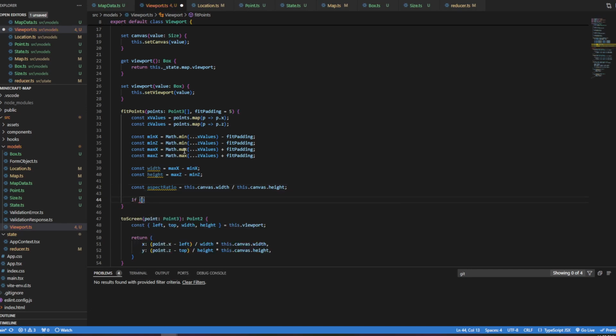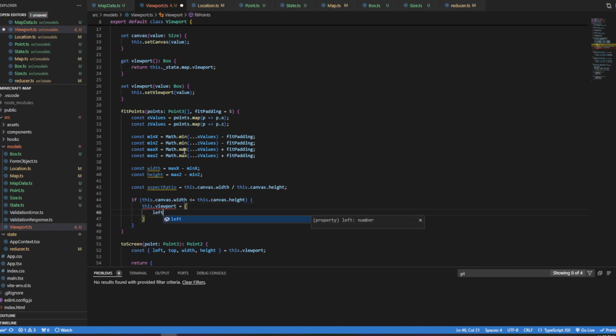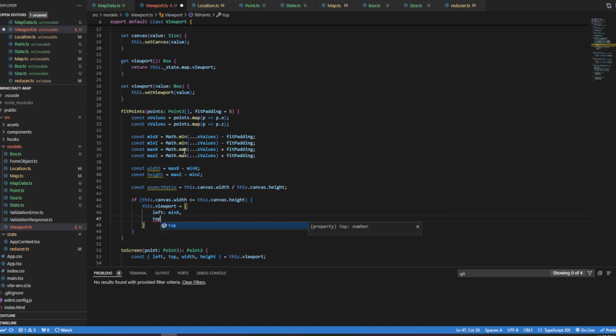Okay, and so if this.canvas.width is less than or equal to this.canvas.height, this.viewport equals left: min x, top: min z minus width, aspect ratio, minus height.